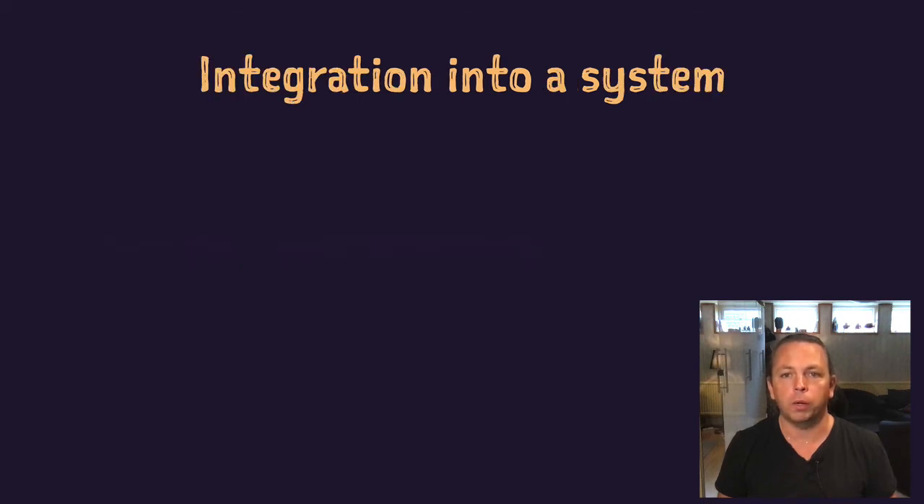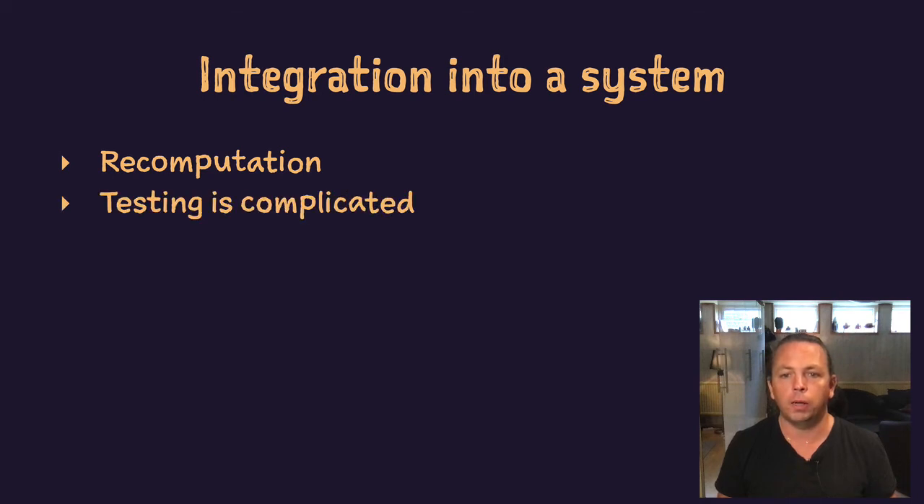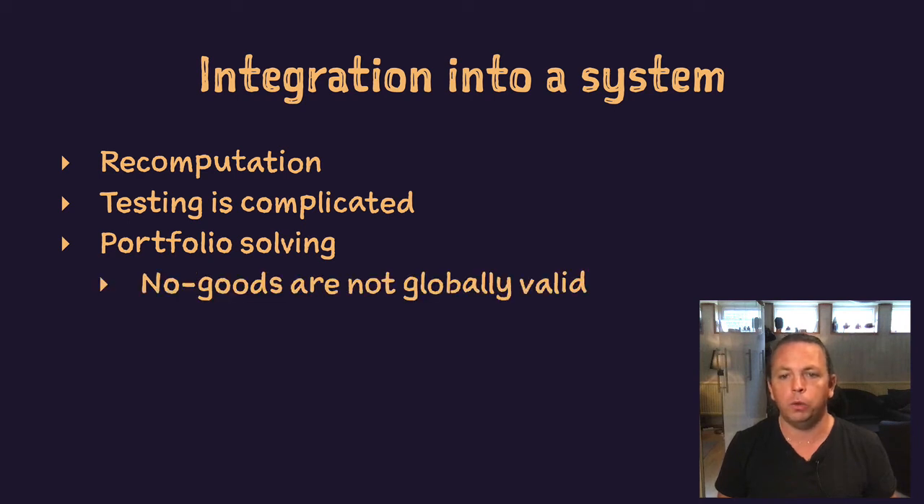Actually using half-checking propagators in a real system requires some thought. First of all, a system that uses recomputation may need to take special precautions. These are the same as for supporting weakly monotonic propagators, so that is often okay. Testing becomes more complicated since there are fewer properties that we can use. Portfolio solving can be used to regain completeness. However, care must be taken with no-goods, since they are no longer globally valid. An asset that aims to be complete cannot use a no-good from an asset with half-checking propagators.